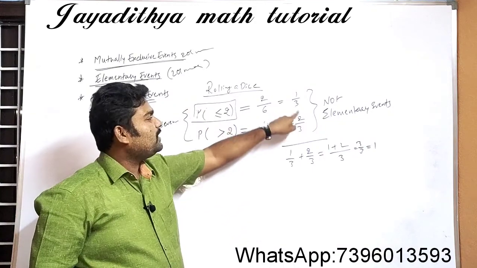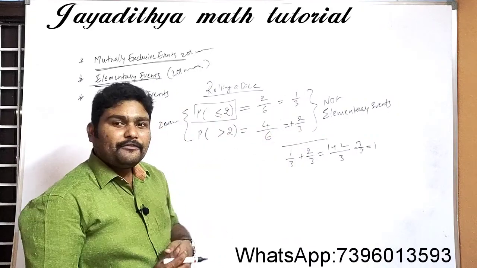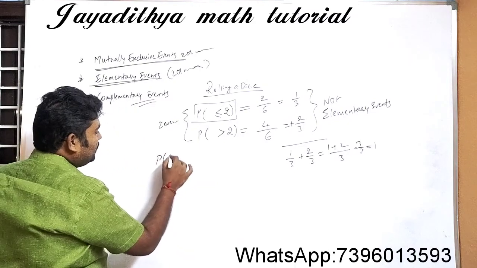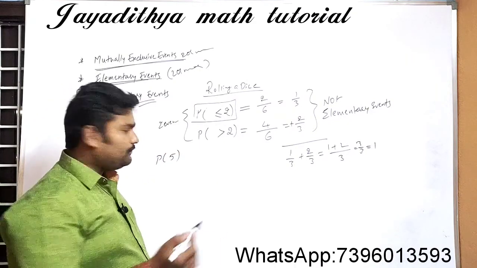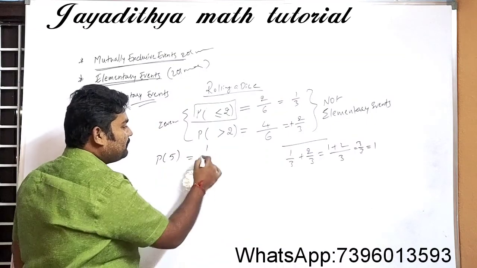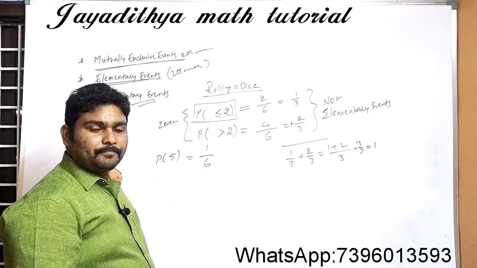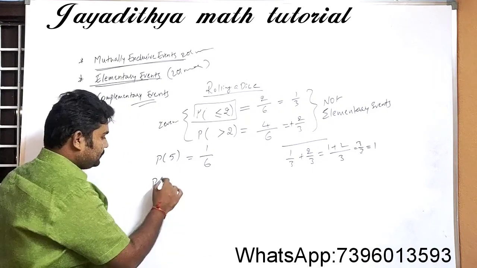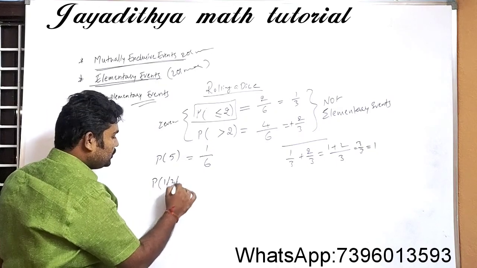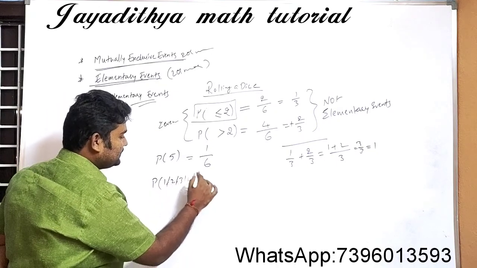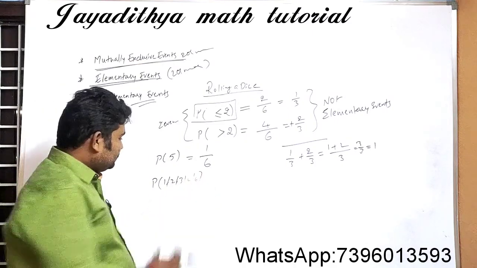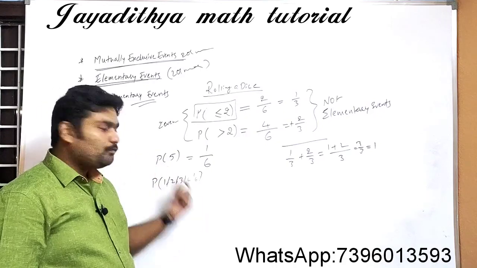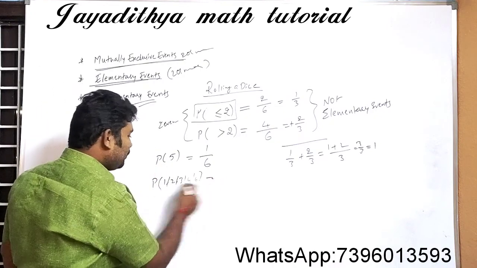Their probability values are 1 by 3 and 2 by 3. If you add them, you are getting 1. Or let us take one more example here. For suppose, what is the probability of getting 5? So the favorable outcome will be only 1 and total outcomes are 6. Okay. Now, what is the probability of getting a number 1 or 2 or 3 or 4 or 6? So how many favorable outcomes we have here?